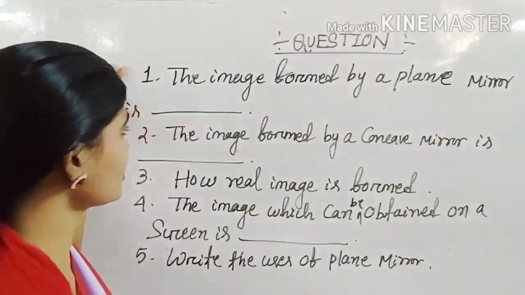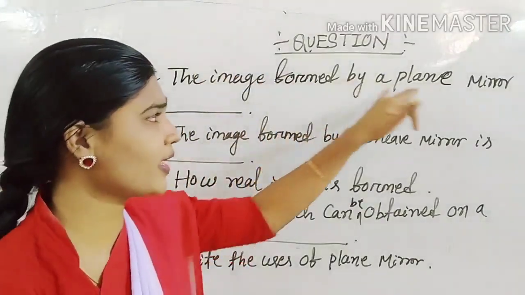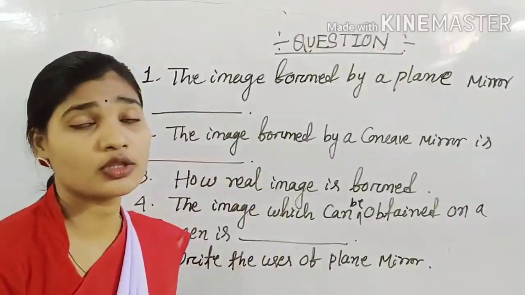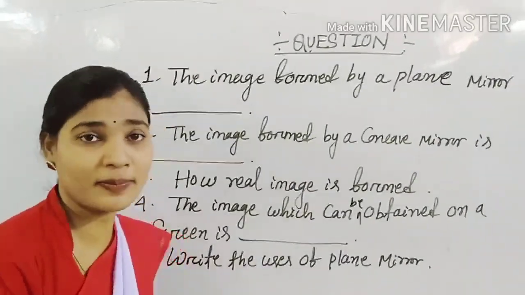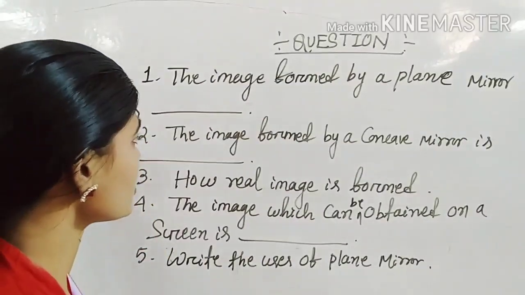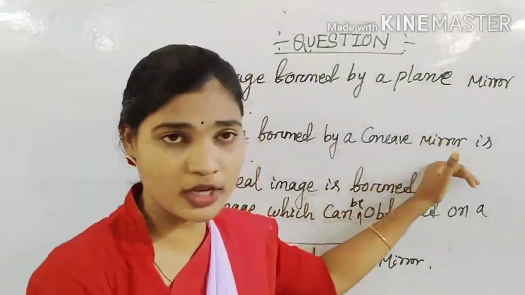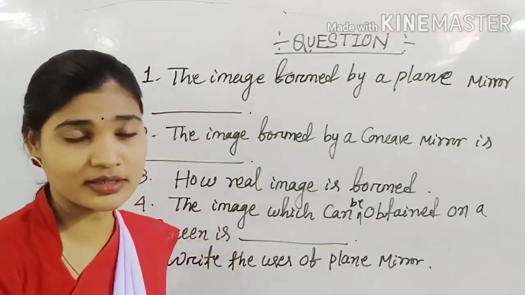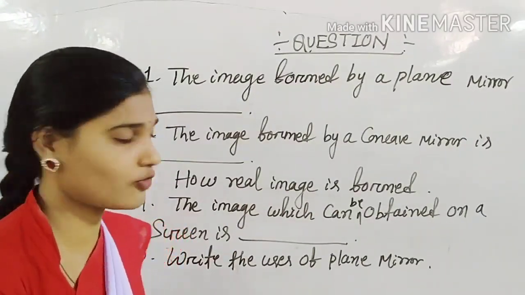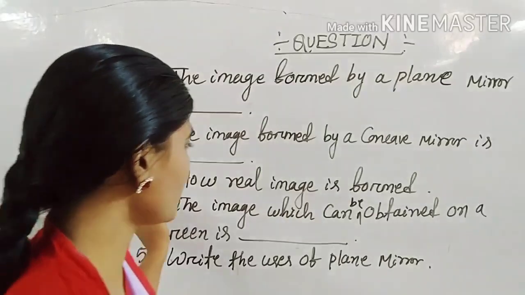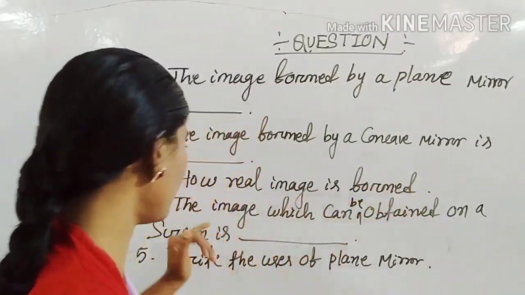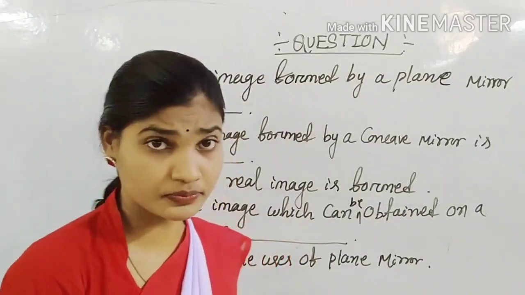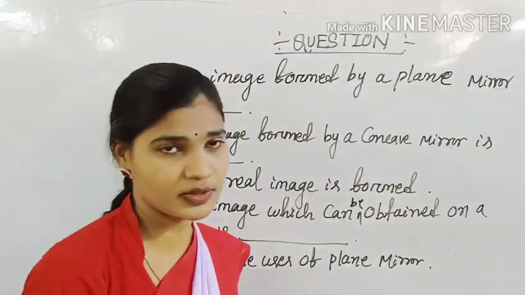So the first question is: the image formed by a plane mirror is what? That means you have to write which type of image is formed in a plane mirror. Second question: the image formed by a concave mirror is what? Third question: how is the real image formed? You have to write how the real image is formed. Fourth question: the image which can be obtained on a screen is what? Fifth question: write the uses of plane mirror.